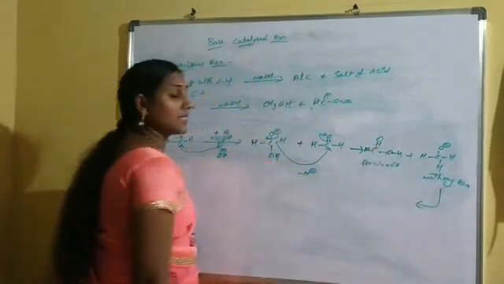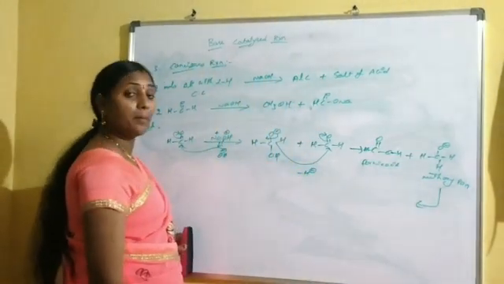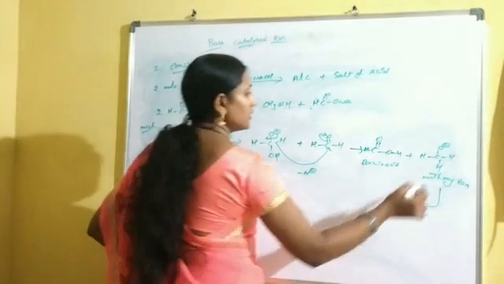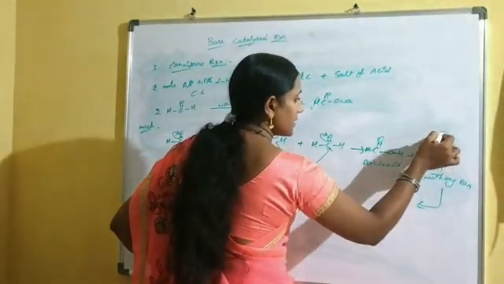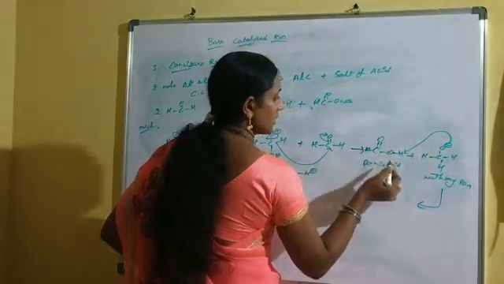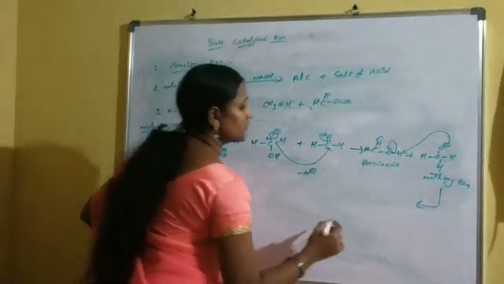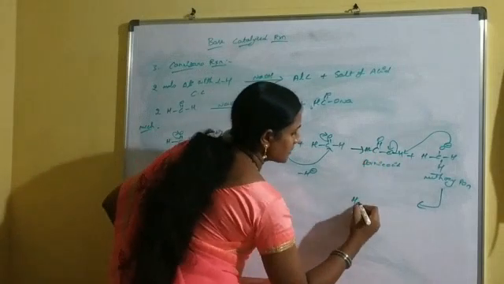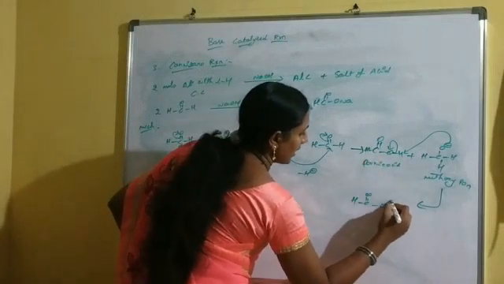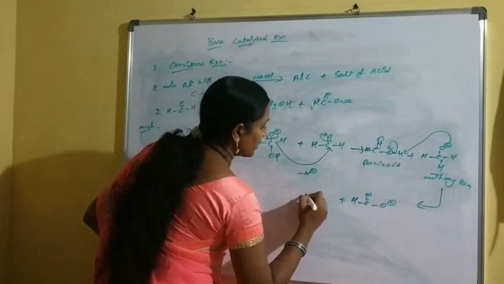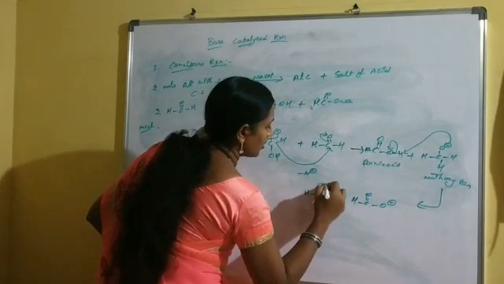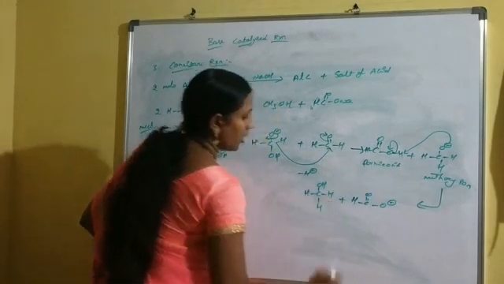Now this methoxy ion is unstable when compared to the formate ion. Now this O minus is abstracting this hydrogen. The O-H bond shifts to the oxygen side. Again we observe O minus, that means the formate ion. And also another product is methanol. Methanol is one of the alcohols.